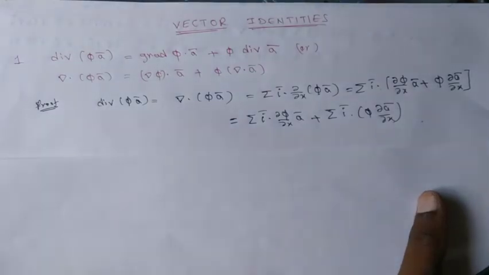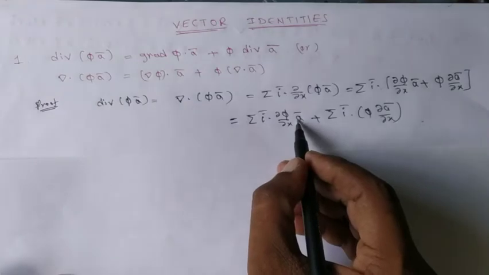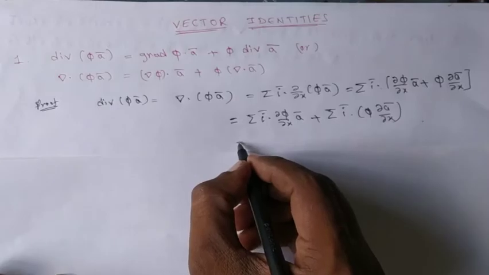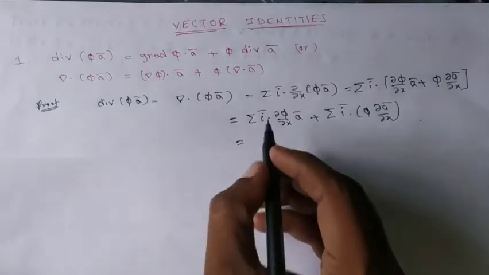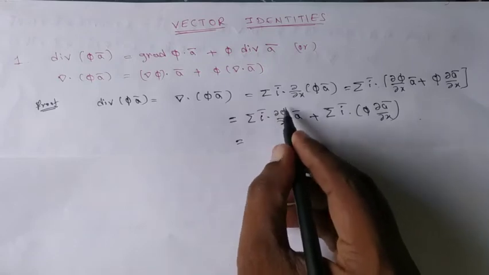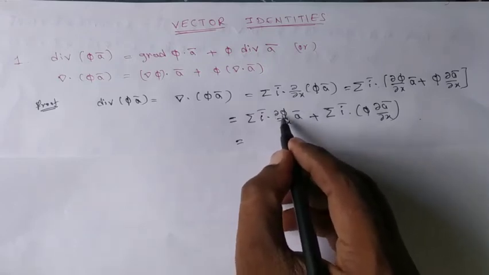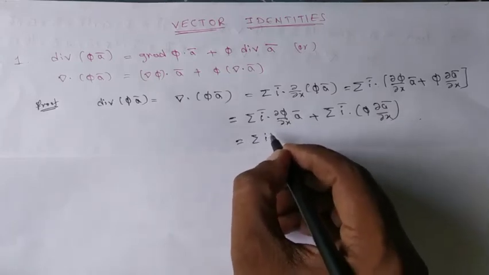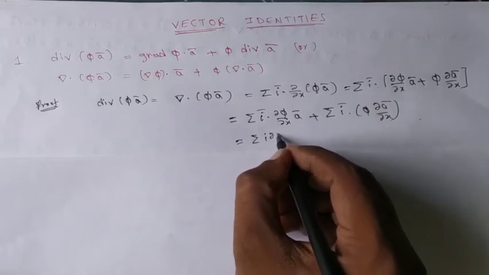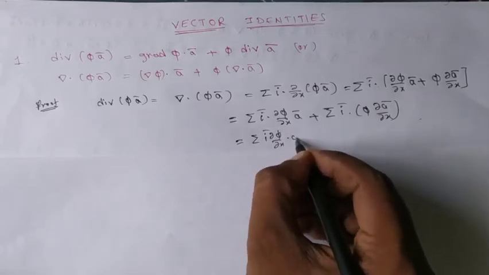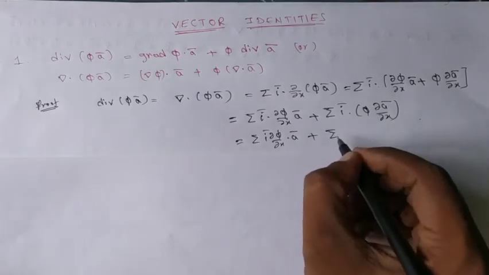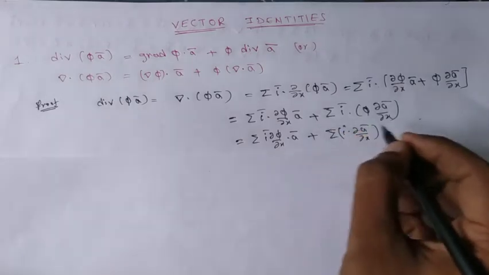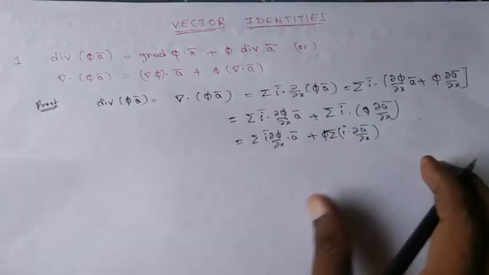Remember that a scalar quantity in this vector sum, whether it is written here or outside the operator, remains the same. So I can write it as sigma i bar into dou phi by dou x dot a bar plus sigma i bar dot dou a bar by dou x into phi. That phi I can write anywhere, so I write phi outside the sigma.